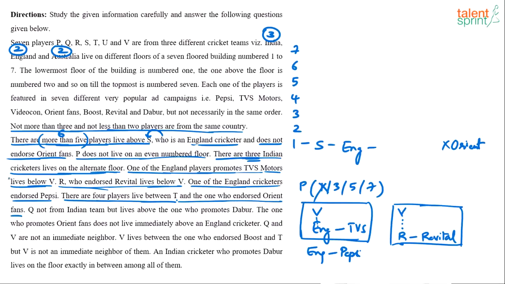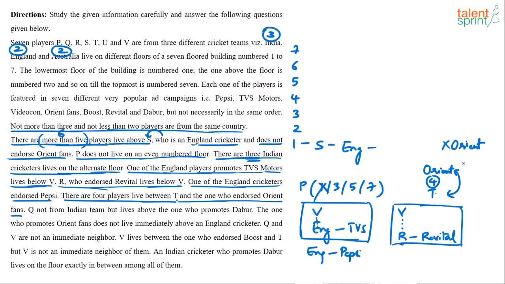How does this help us? We know that between T and Orient there have to be 4 players. For example, if this is T, there will be 4 players between T and Orient. Of course, T and Orient can interchange their positions. So T, then 1, 2, 3, 4 people and then Orient fans, or Orient fans here at the bottom, 1, 2, 3, 4 people and then T.